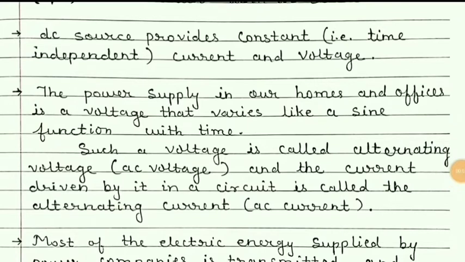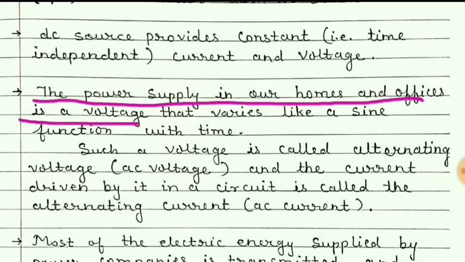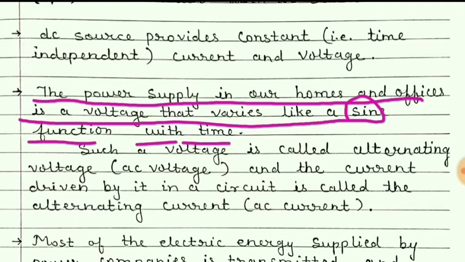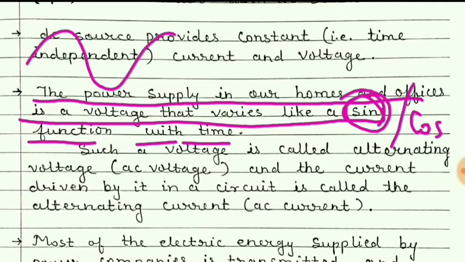Now students, the power supply in our homes and offices is a voltage that varies like a sine function with time. Students, it changes according to sine or cosine. That means it changes in this way.